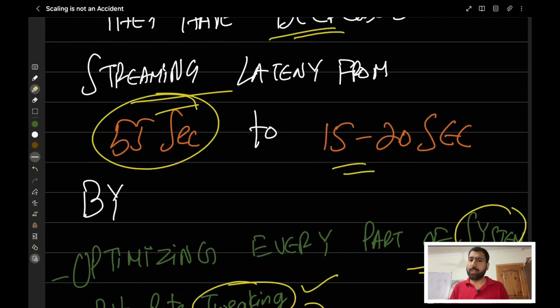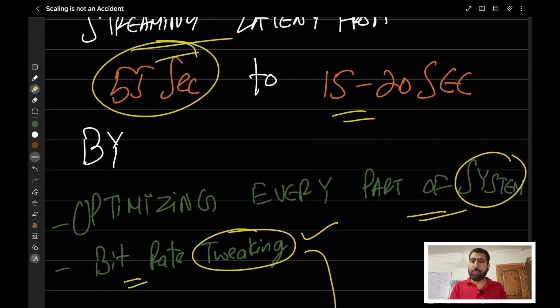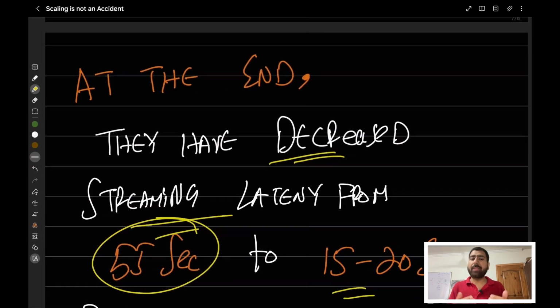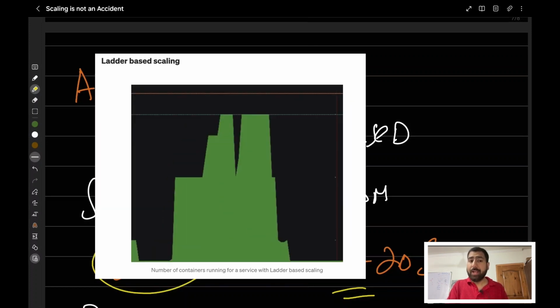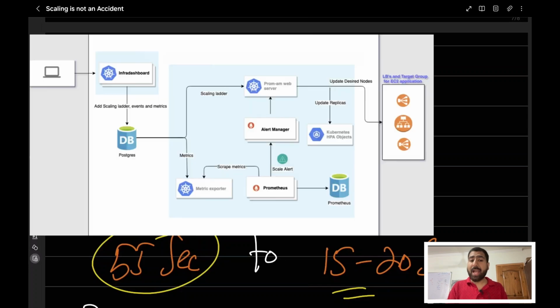Now this is the end of this Hotstar blog. I'll be sharing the link of this blog post in the comment section below. And in the next part, we'll be taking a different blog in which we'll learn the scaling policies they're using, traffic-based scaling, ladder-based scaling, and then we'll put it all together and we'll see the actual architecture they are following when they are scaling their servers.